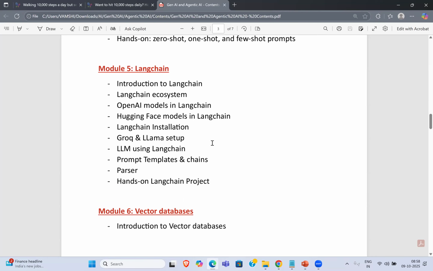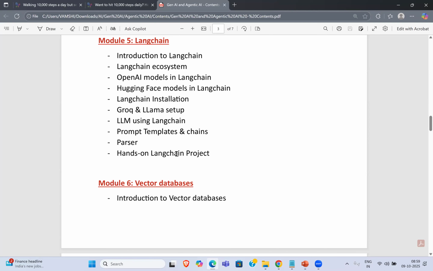Then LangChain. Now, LangChain is used in multiple cases. You can use it to create a simple AI agent or an agentic AI workflow also. So how is it used here? I'll show you with different other systems, like other LLMs such as the OpenAI model, and again Hugging Face, Groq and Llama. I'll show you these also. All right, Llama. So here you will be learning different LLMs, right? Then again, the customization techniques also, as I told you.